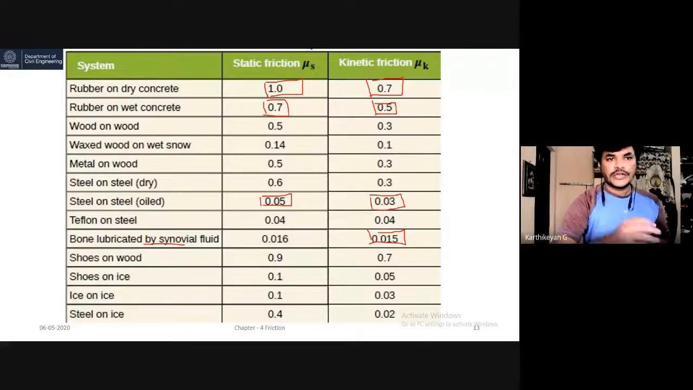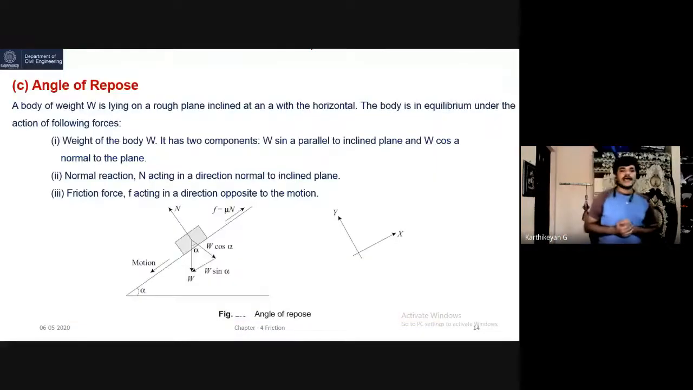I will move on to the next slide. The third terminology is angle of repose. Suppose my object is on an inclined plane. In that inclined plane, the angle plays a vital role. The body of weight W is lying on a rough plane inclined at an angle with the horizontal. The body is in equilibrium under the action of the following forces. Number 1. This is the special case for an inclined plane. Suppose a car is moving over a hill road.